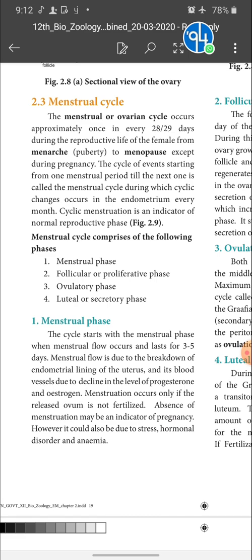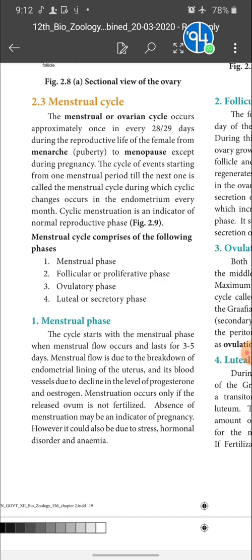What is the endometrium? The inner layer of the uterus is called the endometrium. When the endometrial lining peels off or breaks down, it comes out as bleeding, and this is called menstrual flow. It happens, along with its blood vessels, due to the decline in the levels of progesterone and estrogen. Next question: why do the endometrium and related blood vessels break down? Because of the decline in the amount of progesterone and estrogen secreted by the corpus luteum.